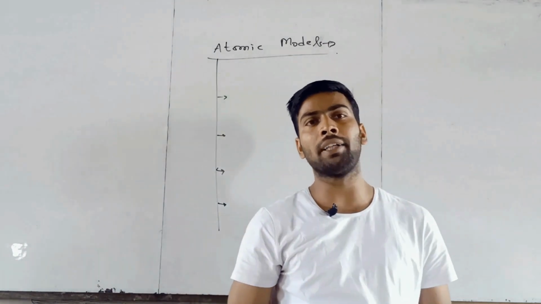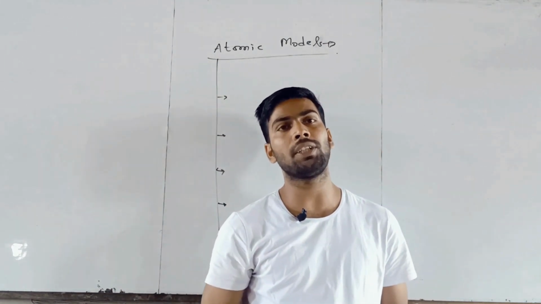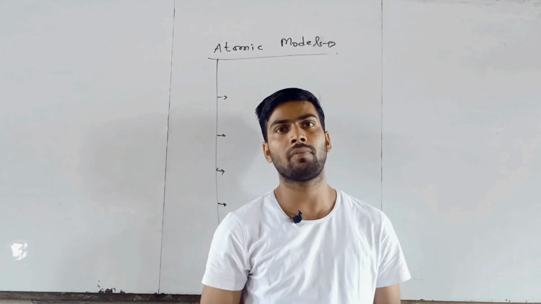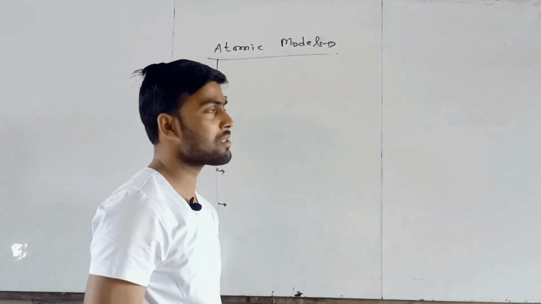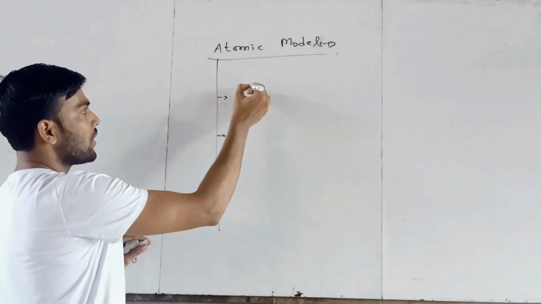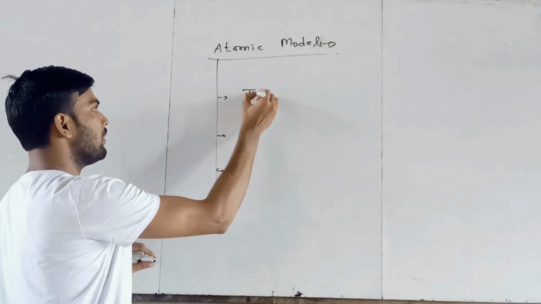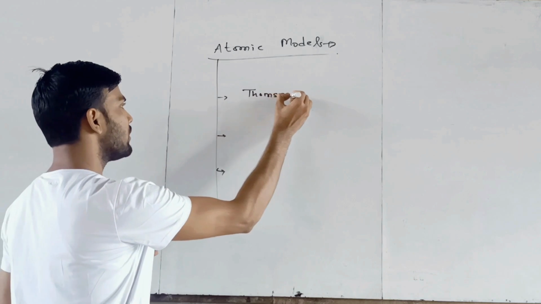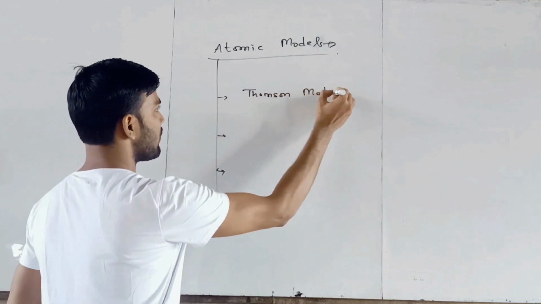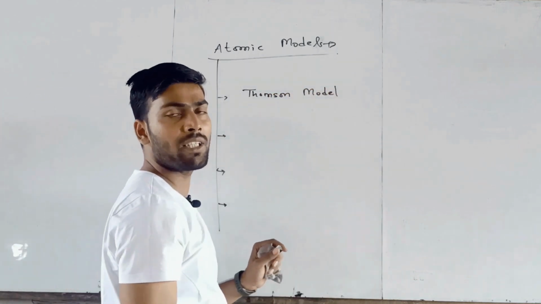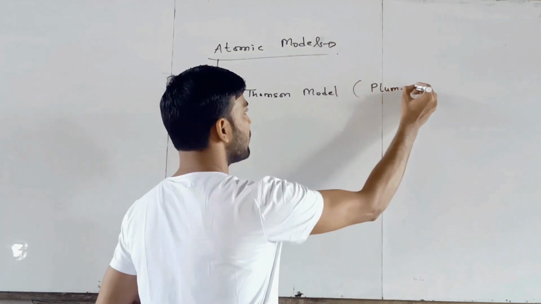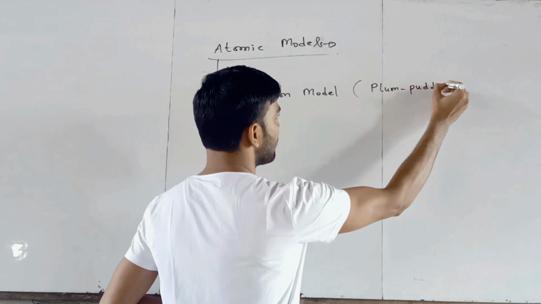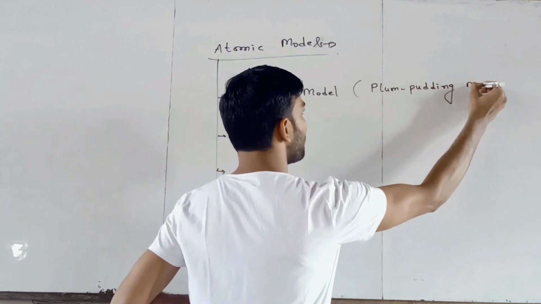Atomic model define the structure of atom and their fundamental parts. First atomic model is Thomson model. Thomson model is also called plum pudding model.